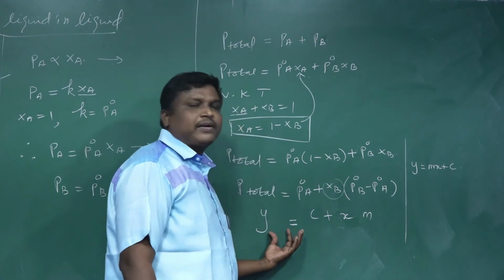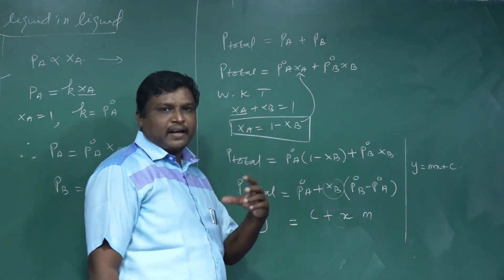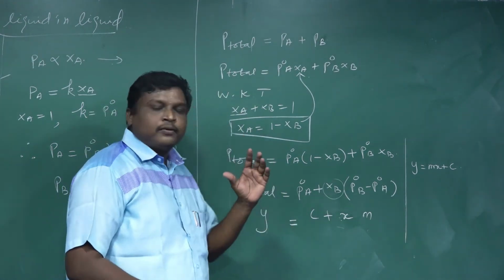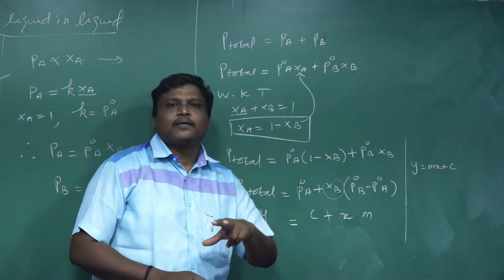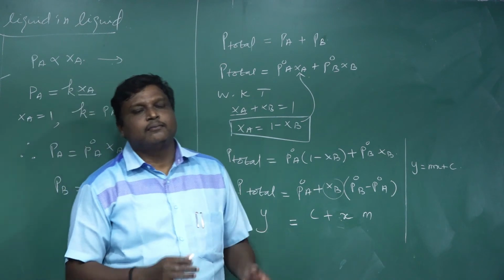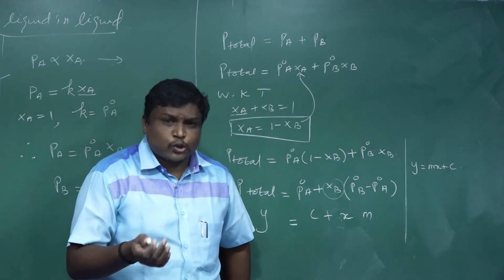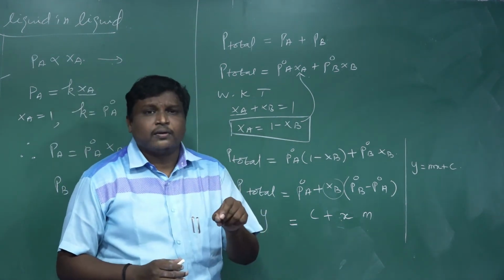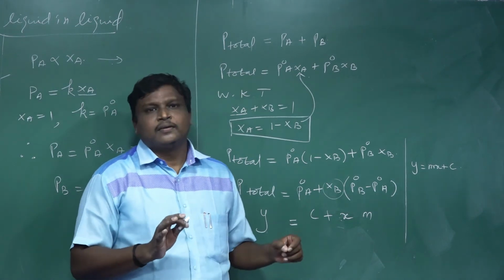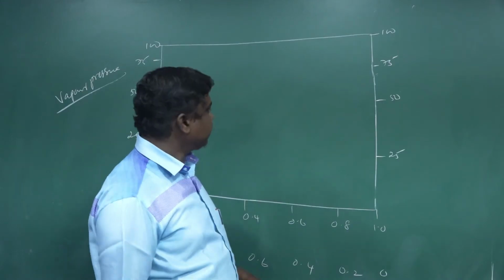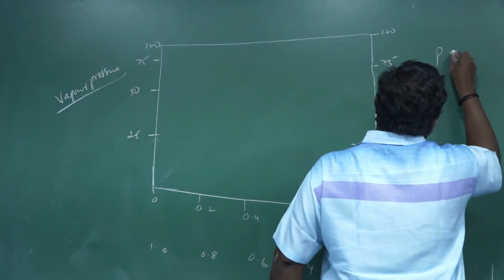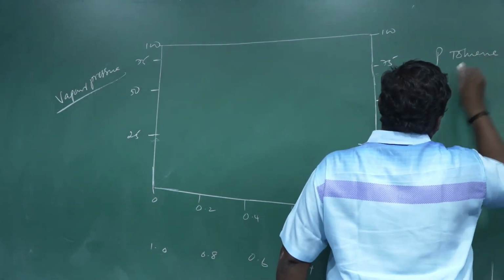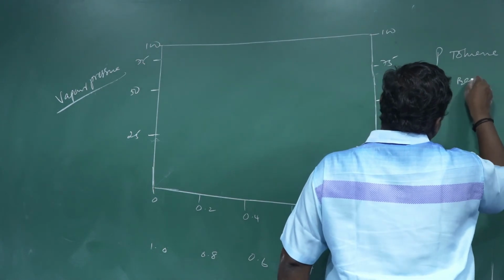Next, go to the graphical method. We take two liquids, benzene and toluene. Toluene is the solute and benzene is the solvent. Next, we go to the vapor pressure of toluene and the vapor pressure of benzene.